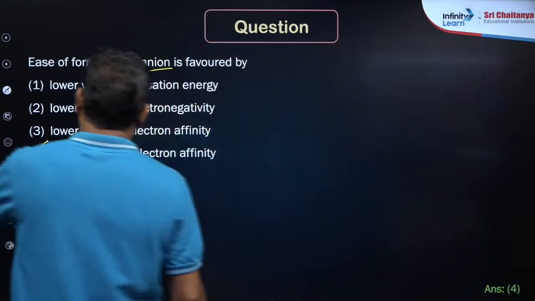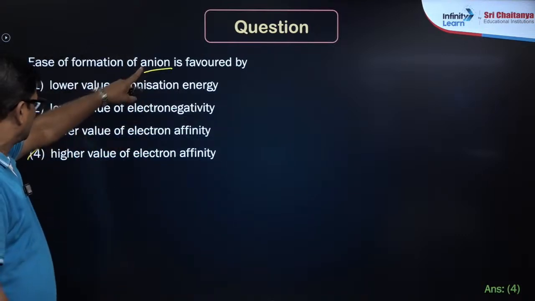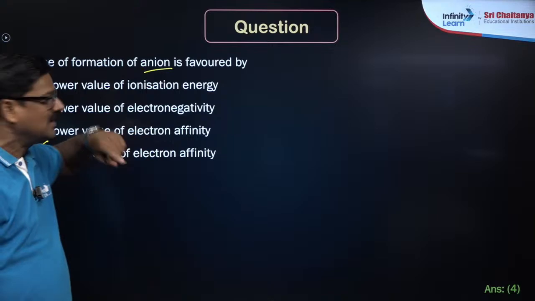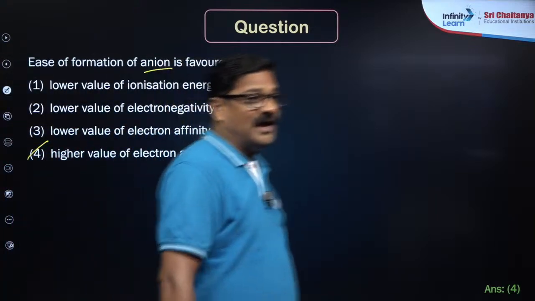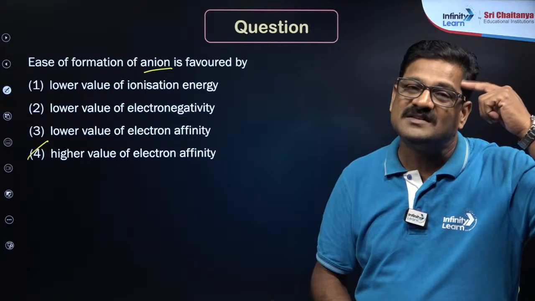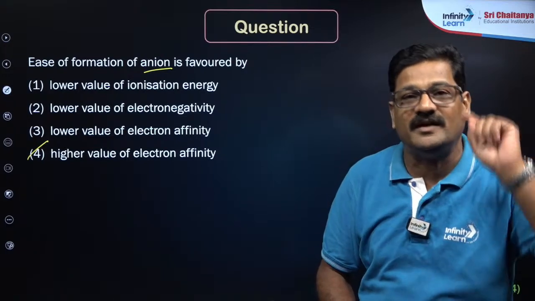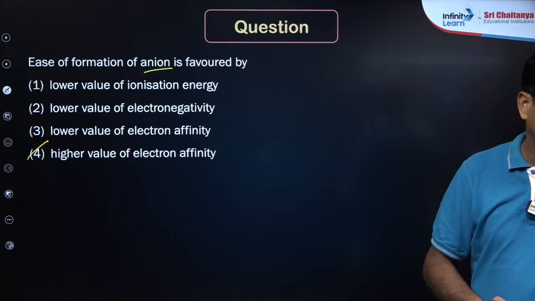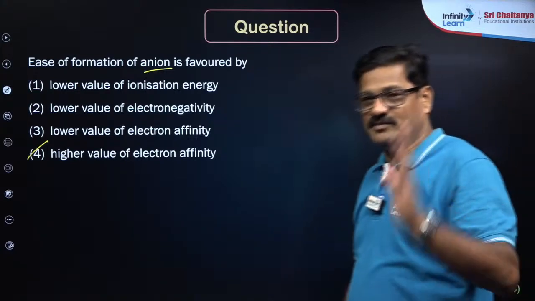In the NEET examination, when you see terms like low, high electronegativity and electron affinity, there is a little confusion in the options. You have to take your mind stability.